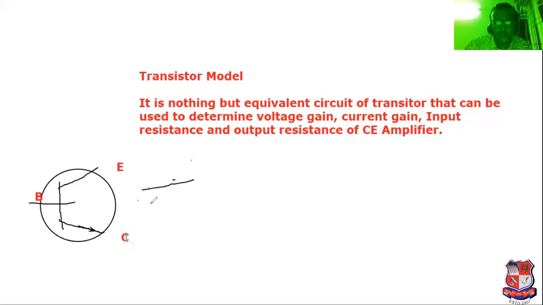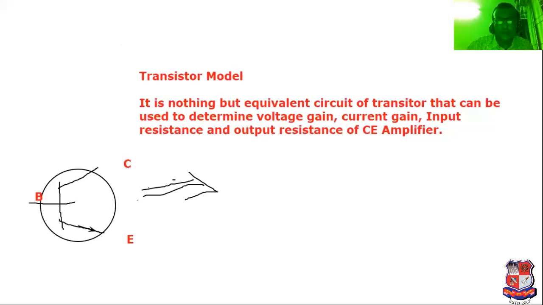Equivalent circuit. What is the meaning of equivalent circuit? See this base emitter junction. A transistor has two junctions: the base emitter junction and the collector base junction. This is a fundamental question that can also be related to an MCQ.